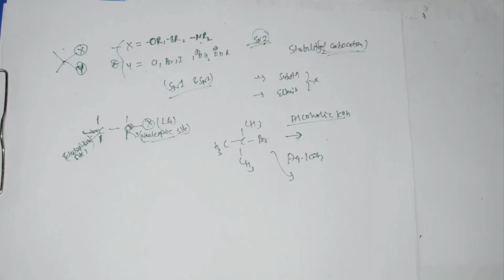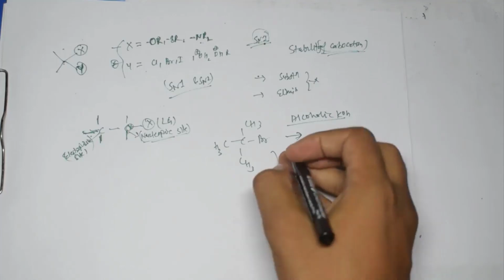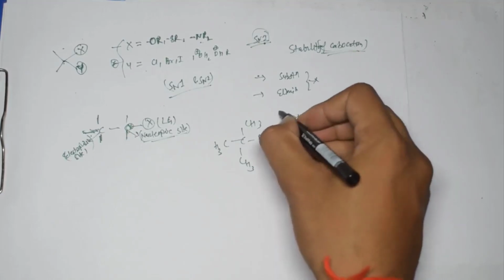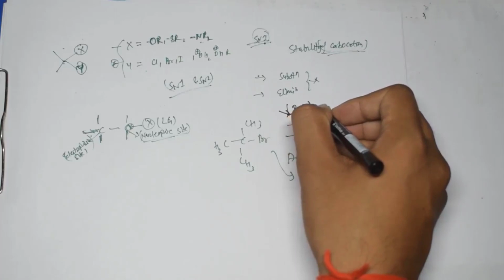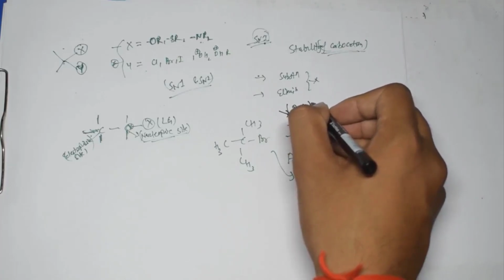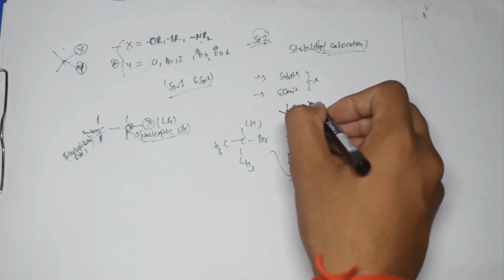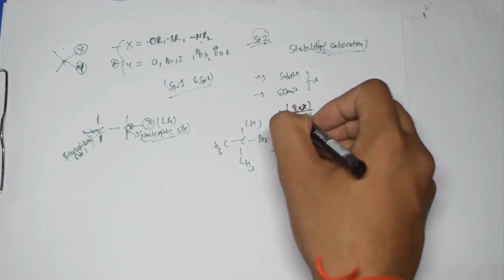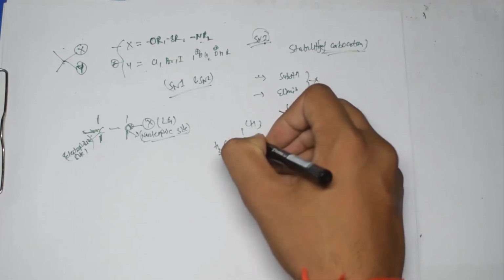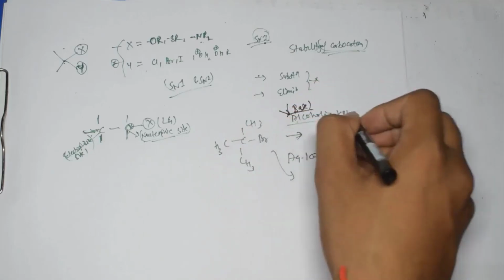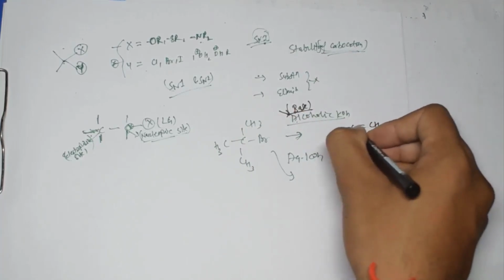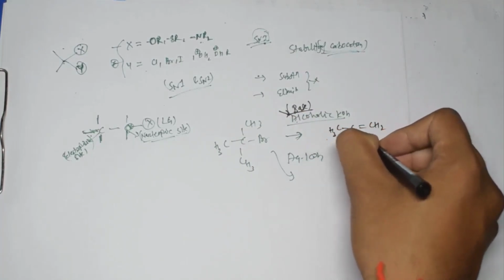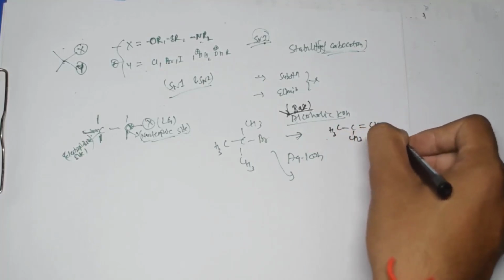So in some examples, if somebody talks like this, in this case, if we are using the alcoholic KOH, this is a strong base. This is not acting as a nucleophile, right? So once this won't act as a nucleophile, it is acting as a base, so it will try to abstract the proton from here. It is not going to form something like this, right? So in this case, the product formed will be something like this. So this alkene will be formed in this case.